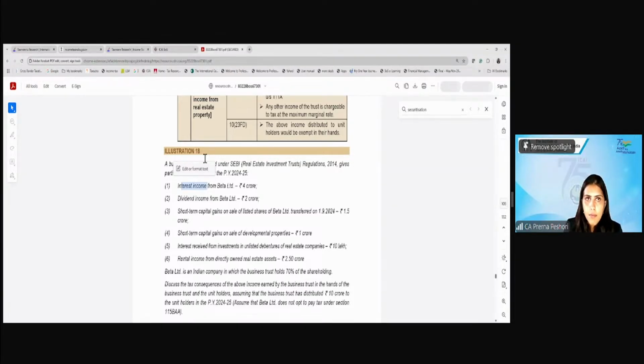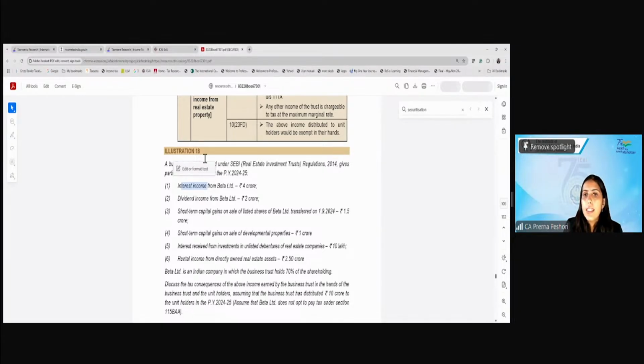Yes. This will be short-term capital gain on sale of the listed shares.